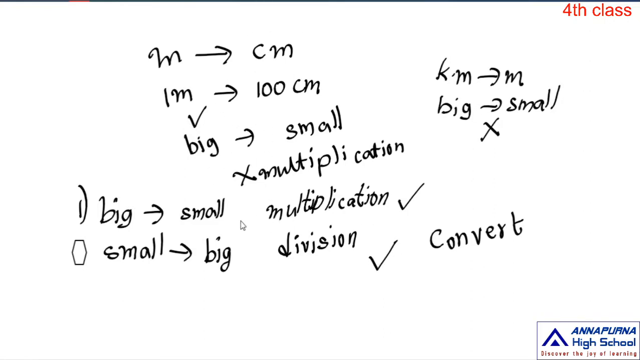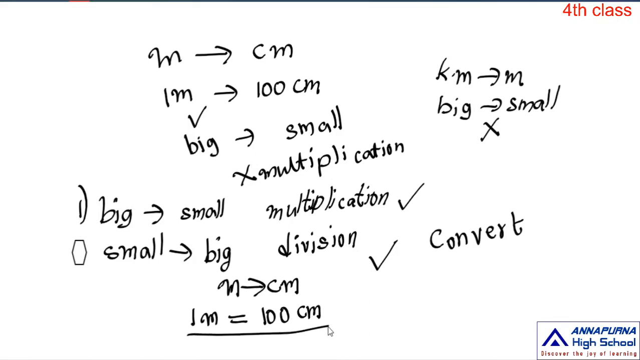In today's class we are converting meters into centimeters. That means big to small, so we use multiplication only. 1 meter is equal to how much? 100 centimeters. Just recall these two points: whenever we convert big to small we need multiplication, and 1 meter is equal to 100 centimeters. Okay children, let's move to the sums.